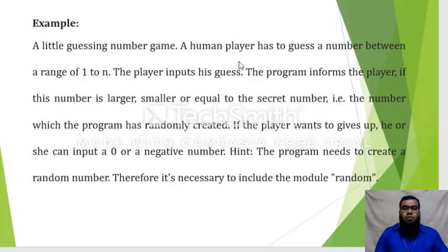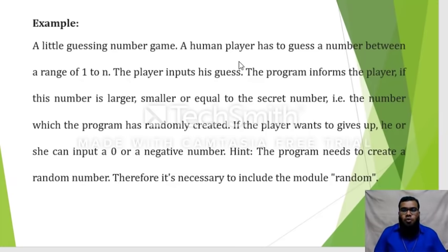First the user will try to enter some number, then the program will tell whether that number is smaller than the guessed number, or larger than the guessed number, or equal to the guessed number. The program will create a random number, and the user will try to guess exactly what that number is.